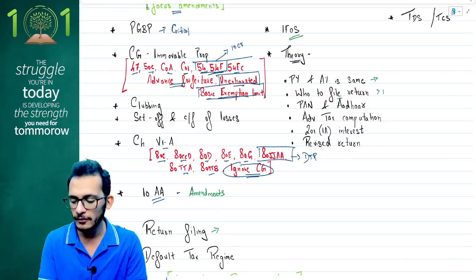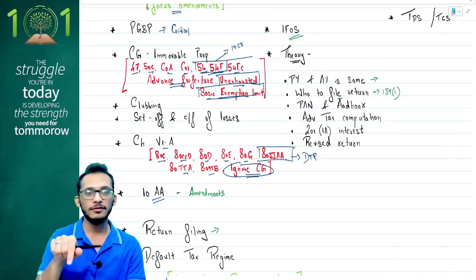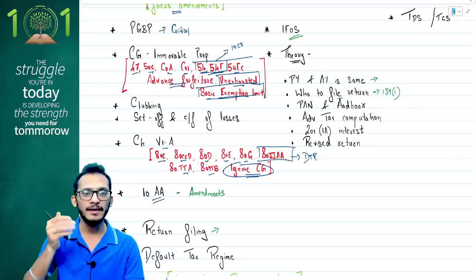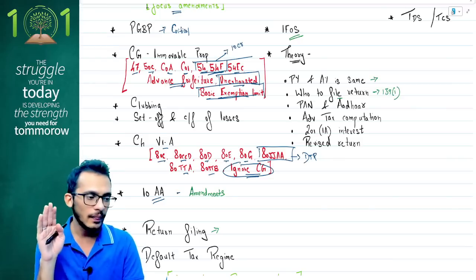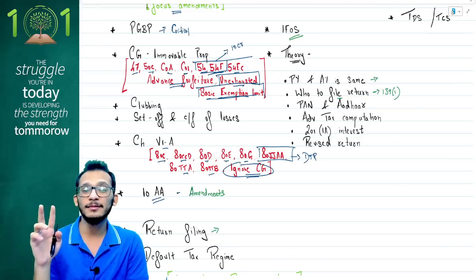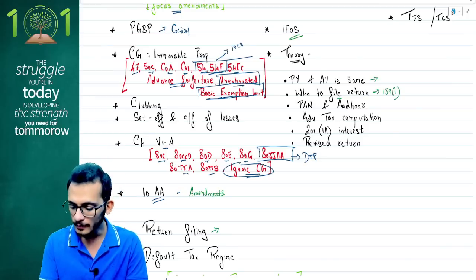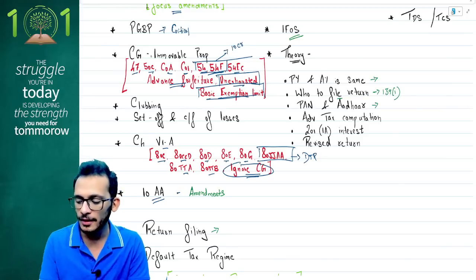People, the whole topic of 139(1), where they will come and say who all can file a return based on the total income statement and based on some criteria to be fulfilled of expenditure, electricity expenditure, foreign expenditures, and all those things. That is the next question. ICAI has been testing this multiple times, so please pay attention to this. PAN and Aadhaar is important for the current year because this has an amendment. Here's a hint for you people.